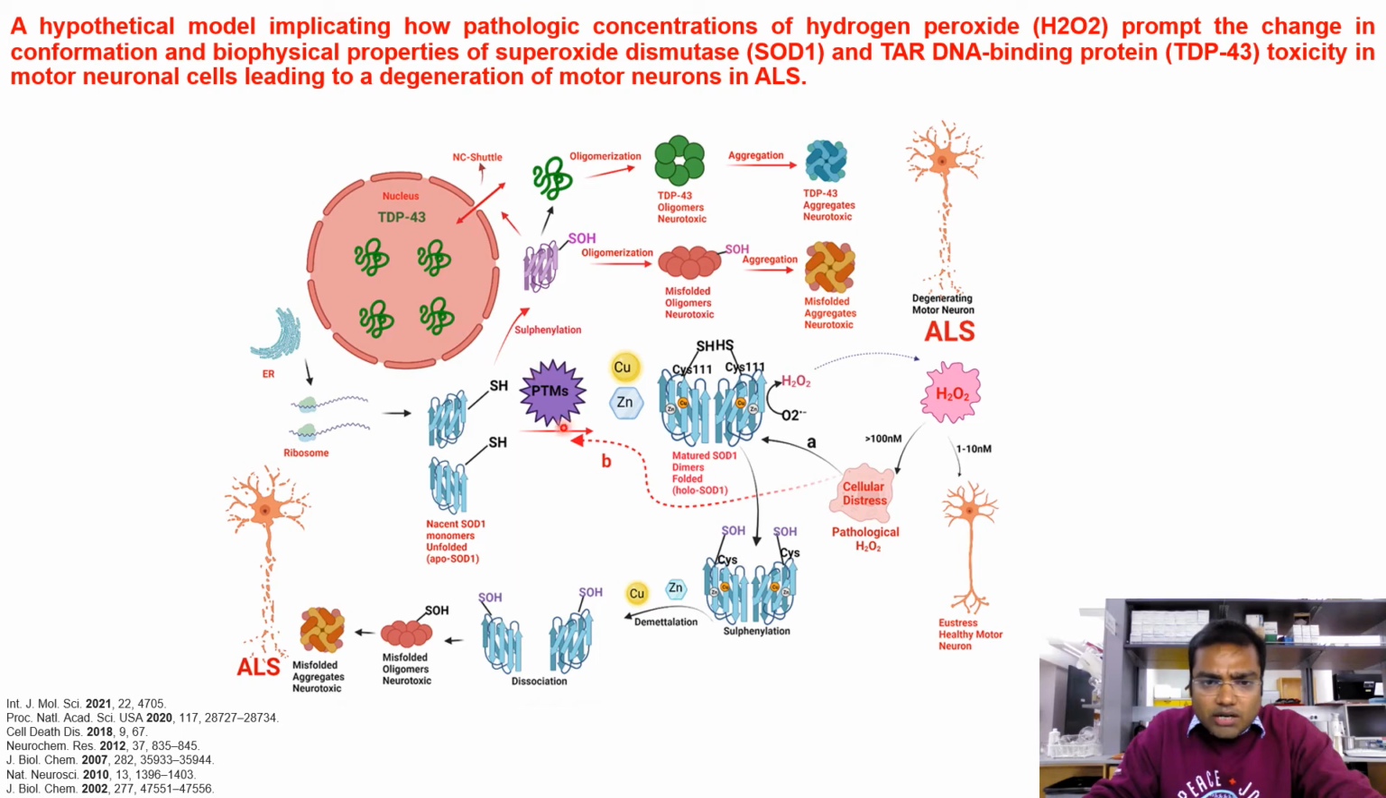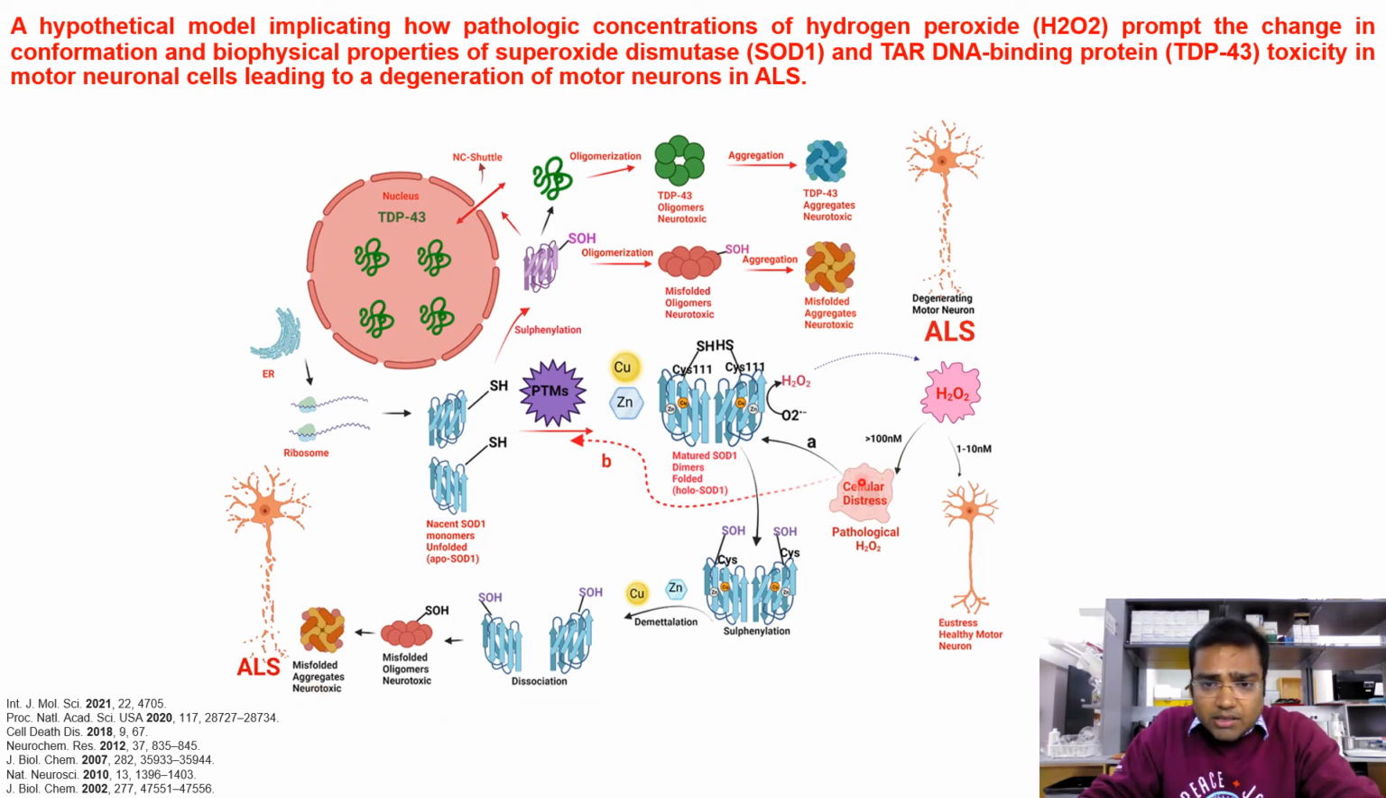The hypothetical model we proposed here shows how pathological concentration of H2O2 causes aggregation of both SOD1 and TDP43. If we follow path A, we can see that pathological concentration of H2O2 causes sulfinylation, thereby oxidative modification of cysteine 111 here, and then causes demetalation. The demetalation process causes dissociation and hence aggregation of SOD1, which is toxic to motor neurons.